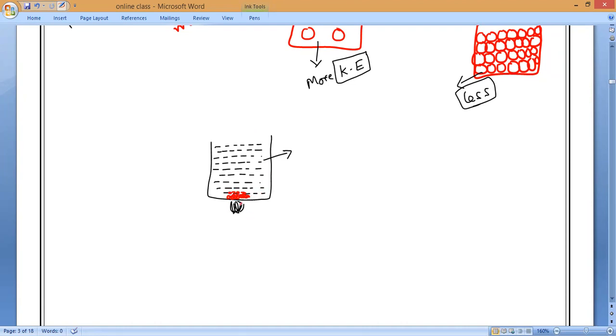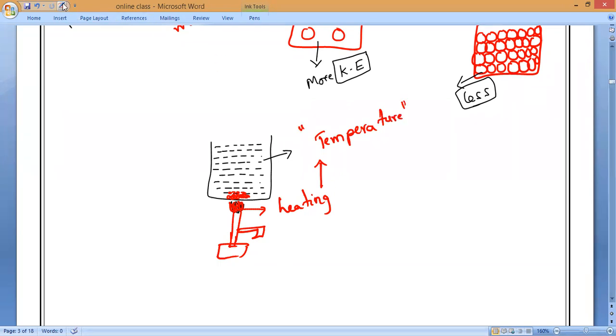In the same way, if you are heating the substance and trying to dissolve, then the diffusion will be at a much faster rate. That is what we studied in the last class. Yes or no, Hari? Yes, sir. So when we are heating, heating will give you temperature. So temperature is the main parameter which decides the rate of diffusion.